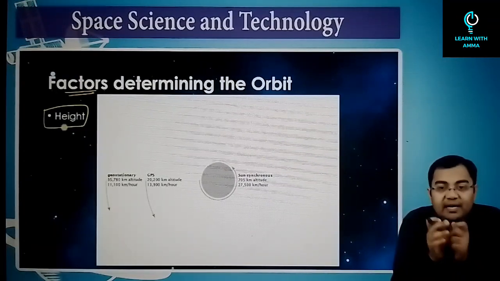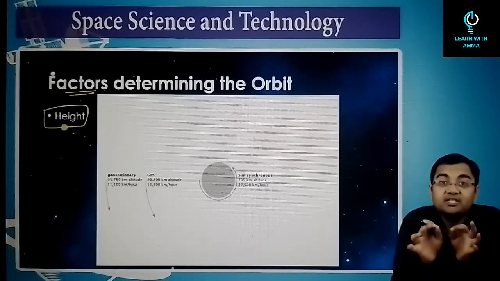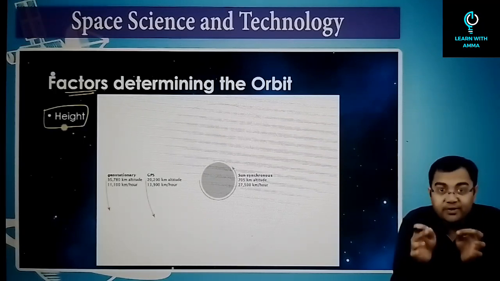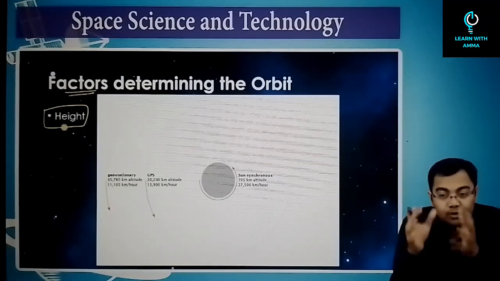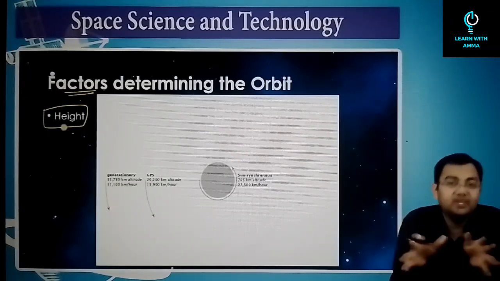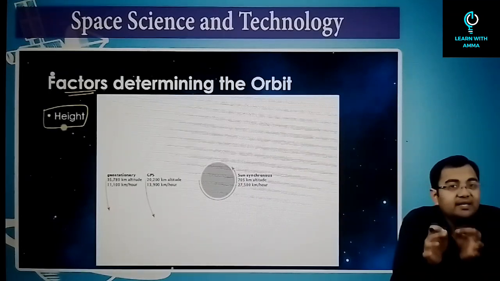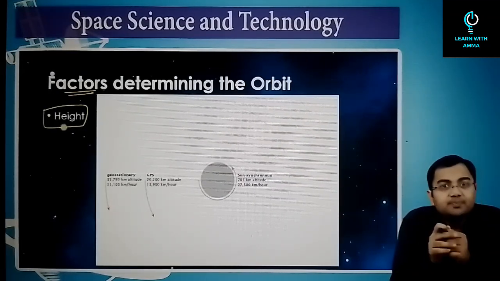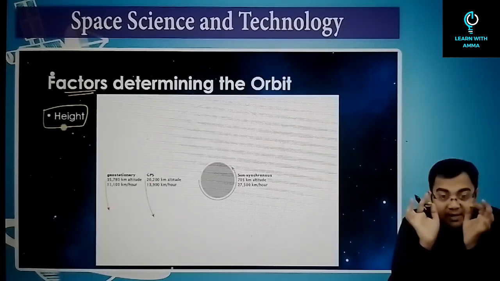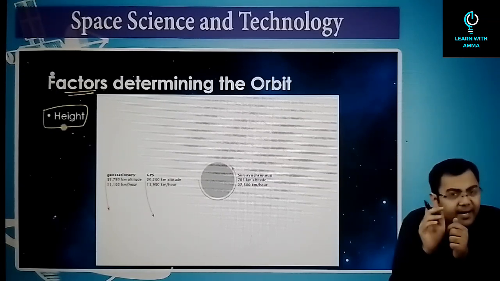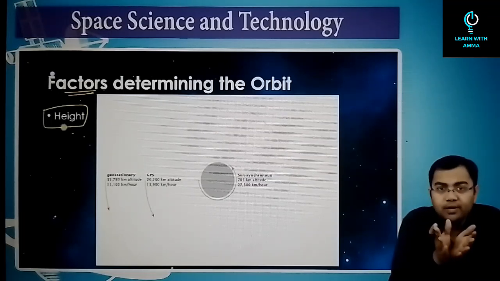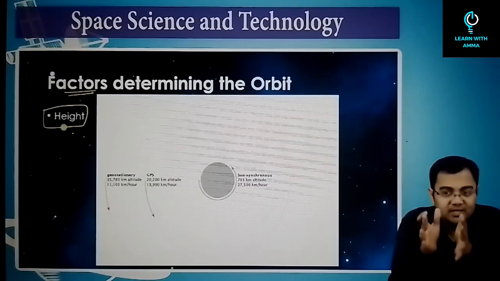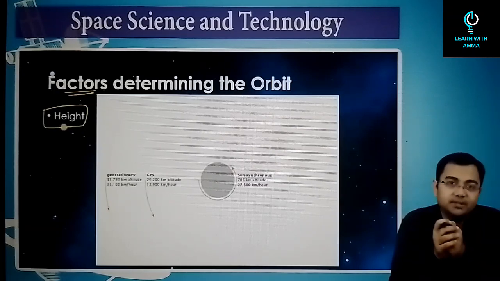For example, let's say you want to take pictures of the Earth. You need to do weather monitoring. You need to observe the Earth. You need to do the surveillance of the Indian borders. You would need a satellite which can take clear pictures. You would need a satellite that can observe the Earth properly in high definition. Can you do it from a satellite which is very far away from the Earth? You cannot. So you need to keep this kind of a satellite near to the Earth.